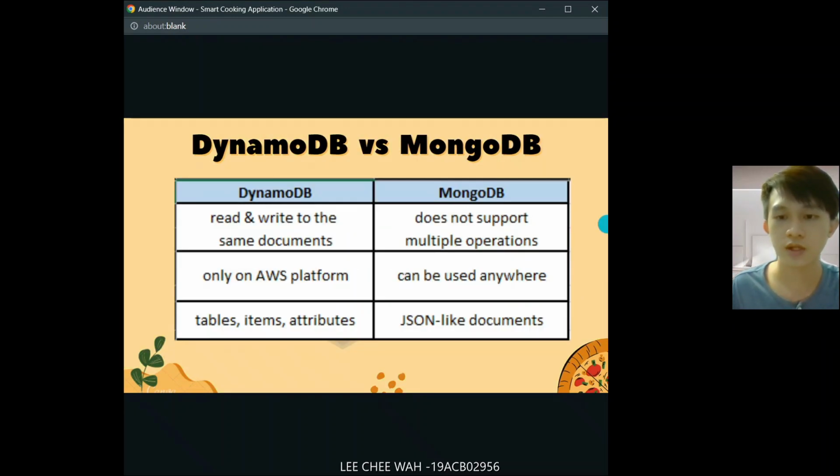Next, I will compare DynamoDB and MongoDB. DynamoDB allows read and write to the same document, while MongoDB does not support multiple operations. DynamoDB is only available on the AWS platform, while Mongo can be used anywhere. DynamoDB format uses tables, items, and attributes, while Mongo uses JSON-like documents.